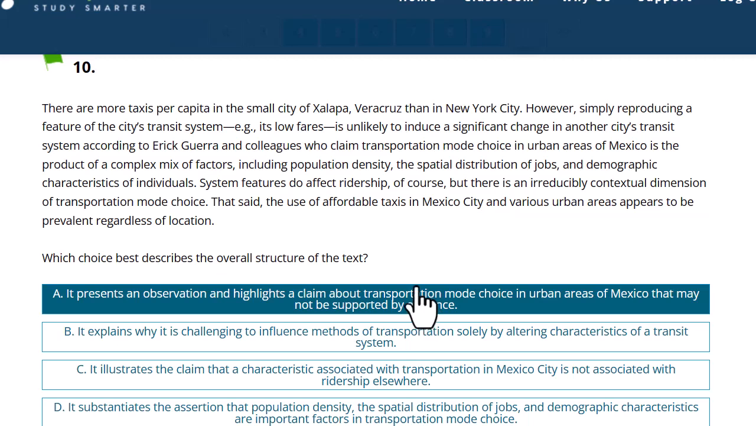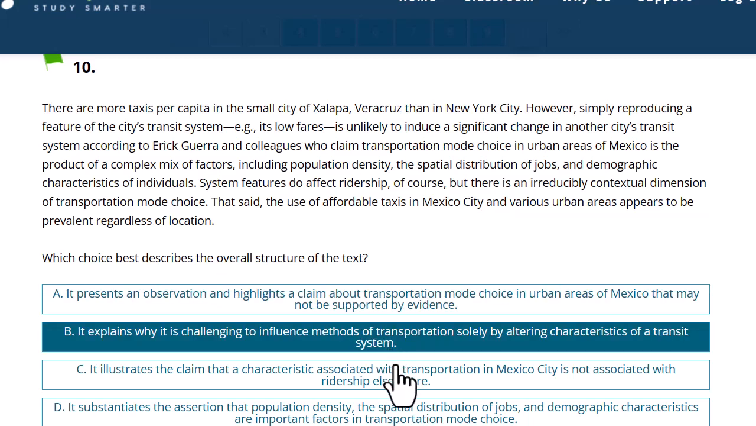Let's check the others. B, it explains why it is challenging to influence methods of transportation solely by altering characteristics of a transit system. Well, the claim says you can't do it. But it doesn't really say, well, it does kind of say why it's challenging, right? Spatial distribution, demographics of individuals. So that's why it's challenging to influence methods of transportation by altering. But that's not the main idea here. I think the main function of this text is to show that that hypothesis or claim is not quite right. So I don't think it's about explaining the challenge.